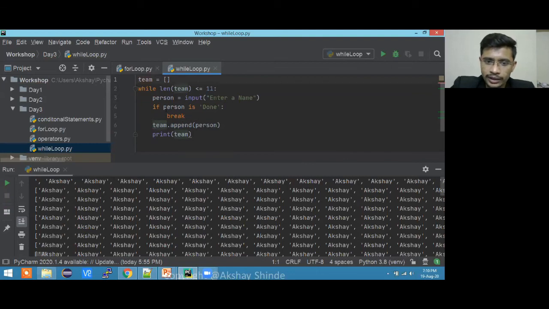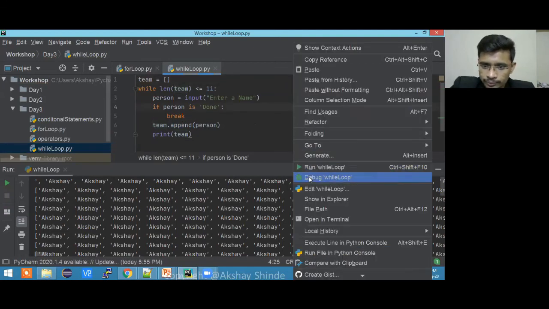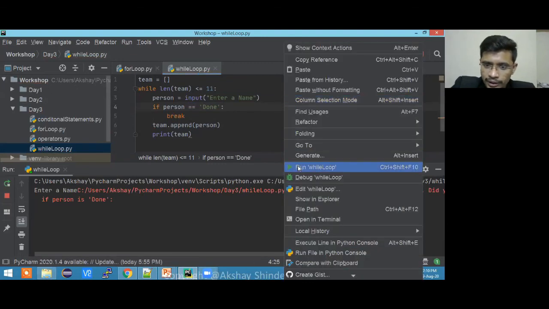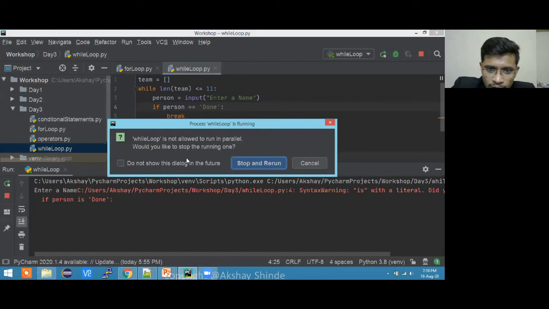You can use it anywhere you want in code. So I'm running the code. Okay, sorry. Person is done. So this is not working in this case. Let me just use the comparison operator directly. Running the code again. The while loop is not allowed to run in parallel. So stop and rerun.